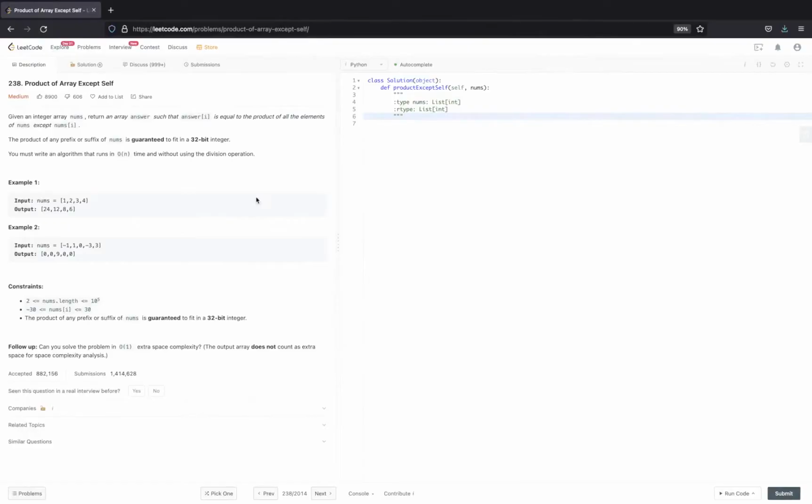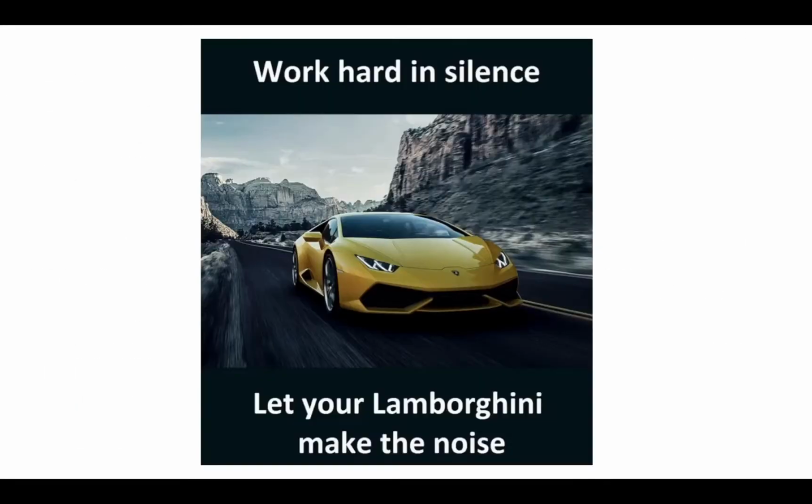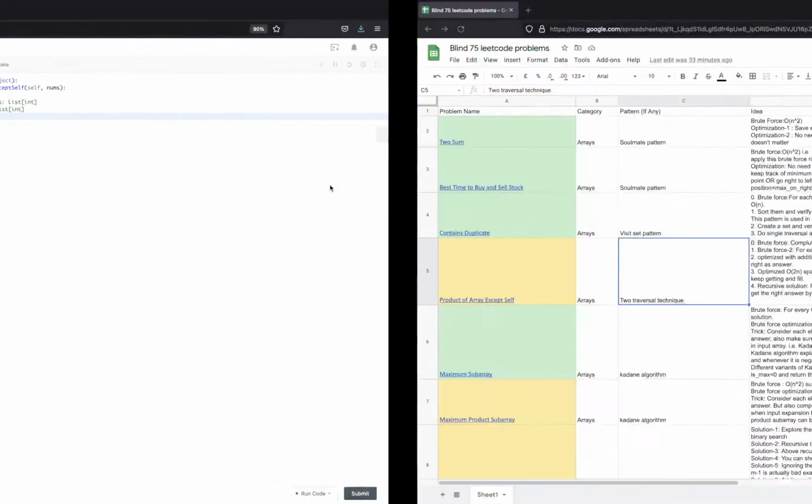Before solving the problem and visualizing it, let's read the quote of the day. It says, work hard in silence, let your Lamborghini make the noise. The basic idea is, whenever you are worried about anything in the future, or somebody is not responding to you properly, or you have anger about anything, just put all that anger into your work. Work hard in silence, everything will get fixed with time. Just focus on your work, and don't worry about anything else in life. Okay, let's jump to the visualization.